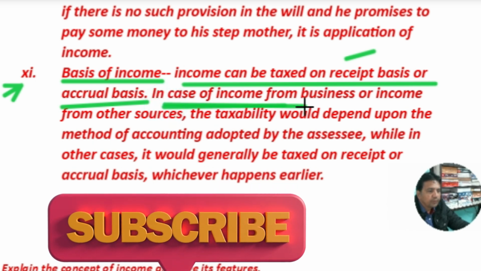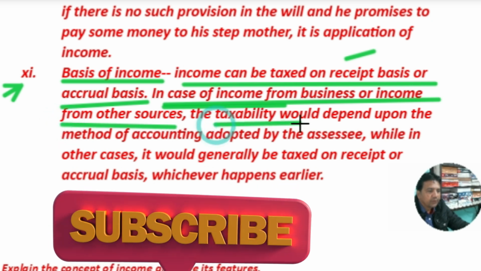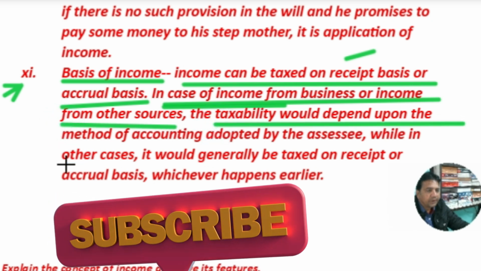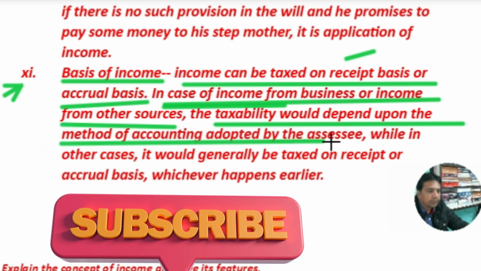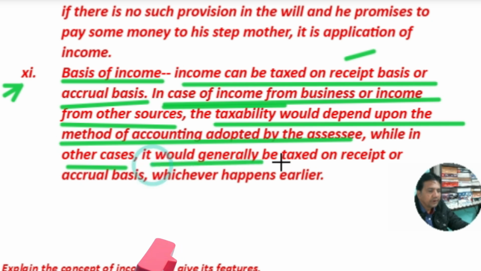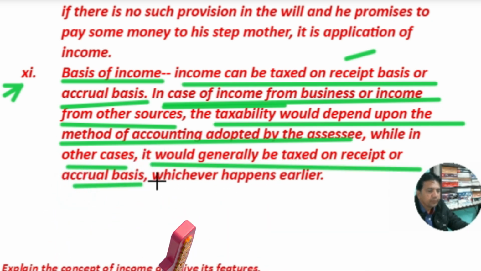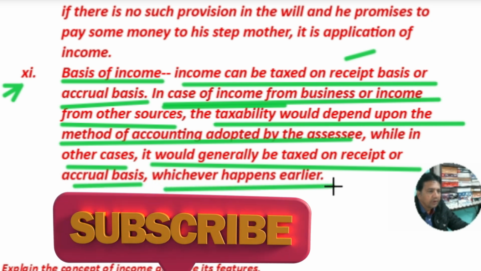In case of income from business or income from other sources, the taxability would depend upon the method of accounting adopted by the assessee. While in other cases, it would generally be taxed on a receipt or accrual basis, whichever happens earlier.